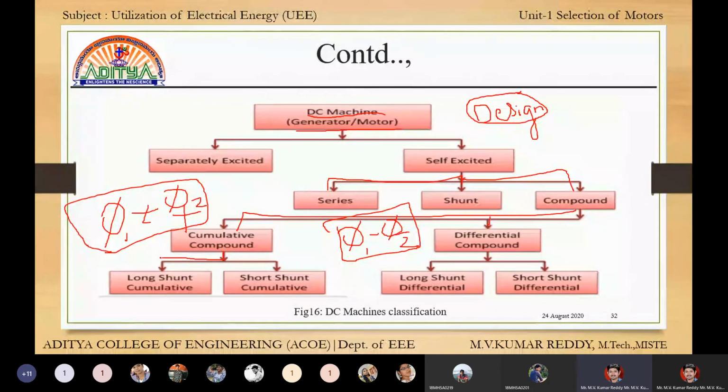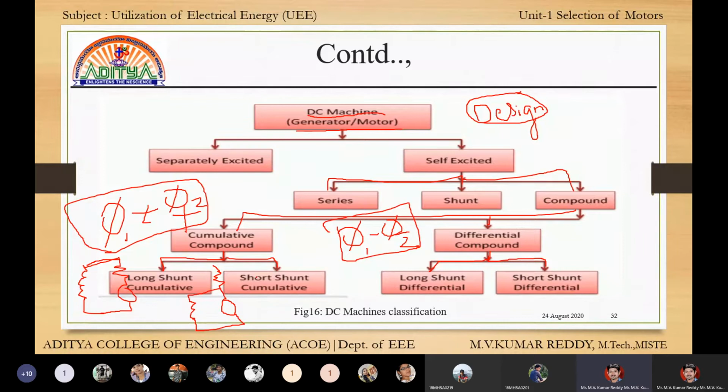Next, in cumulative, we have a long shunt and a short shunt. In differential also, we have a long shunt and a short shunt. Long shunt means the shunt is connected across the series resistance and motor. Across the series resistance and motor, that is called a long shunt. Short shunt means it is connected only across the motor.